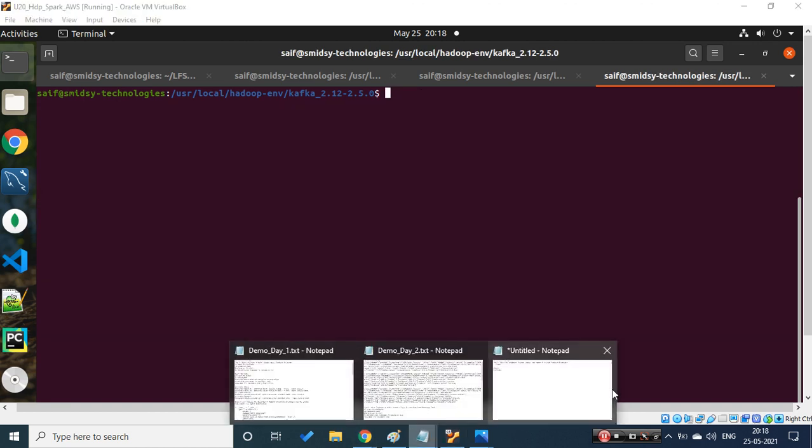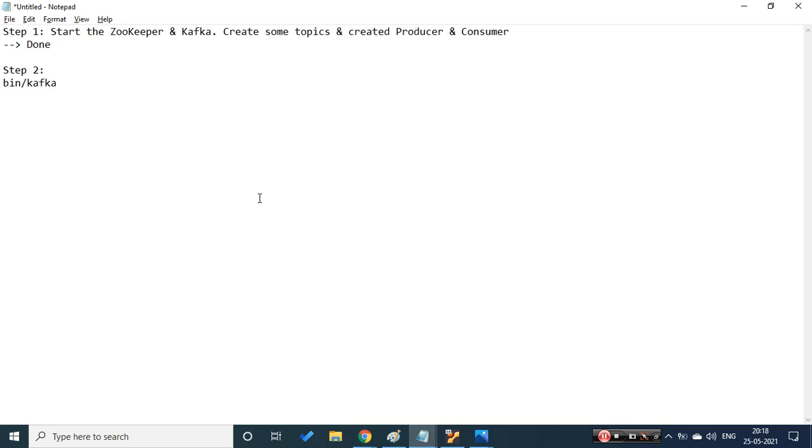Let's go back and create some topics. Under bin, I have one shell, topics.sh. As we are trying to bootstrap, as I told yesterday, the bootstrap server during execution takes localhost and the port which we have configured, and it will try to connect to your Kafka.